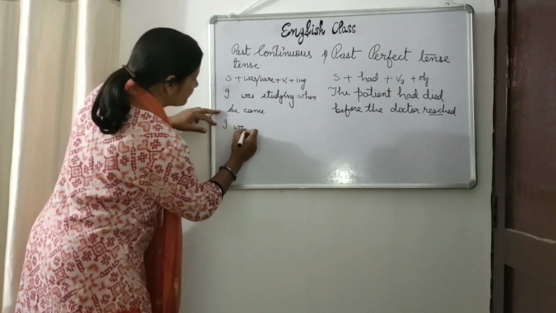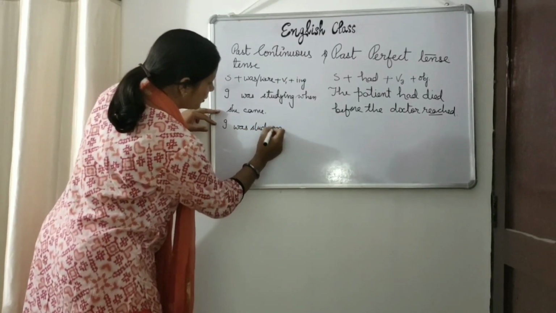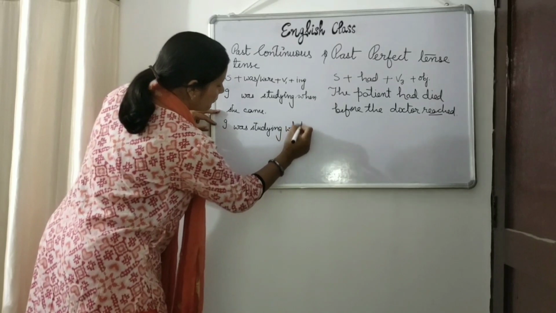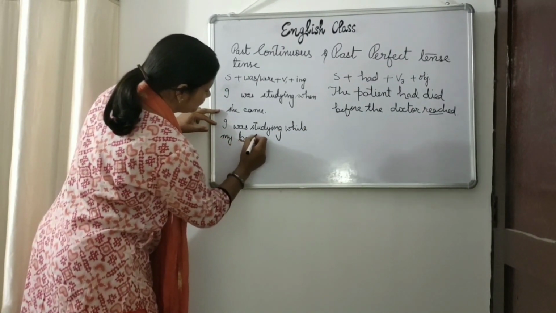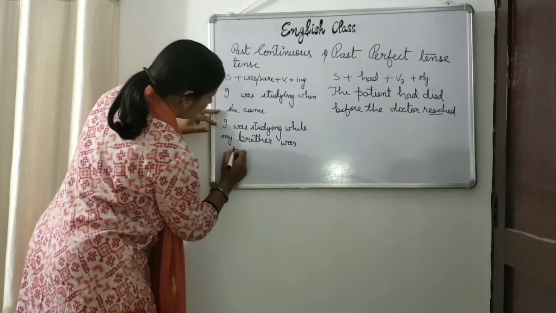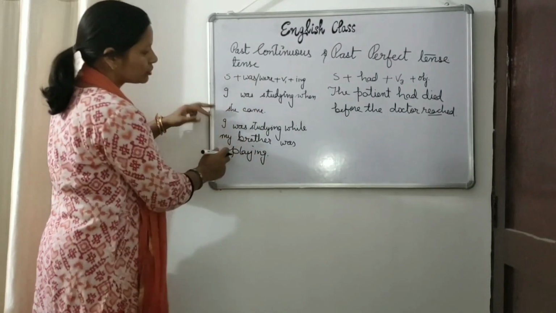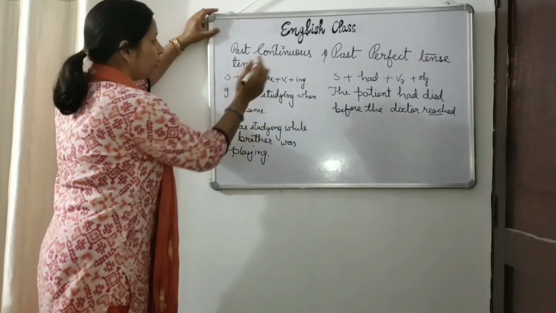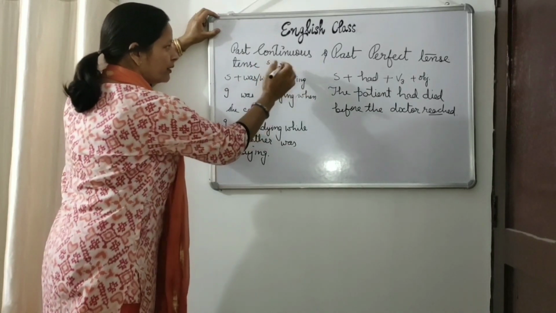I was studying while my brother was playing. So in past continuous tense you have to take a pair, that is first subject plus was plus verb V1 ing,